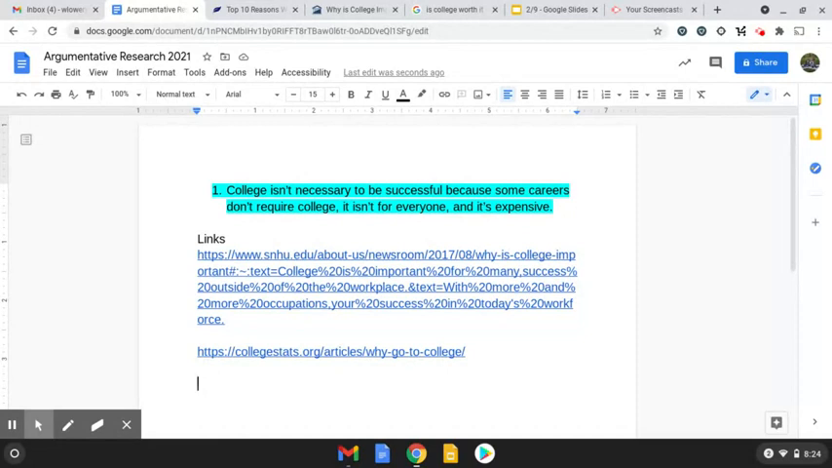So, quick little checklist. You want to have your claim today. You also want to have 3 to 5 links that you will go back to. And you will be going back to these links on Thursday. So if you don't have these by the time you get here on Thursday, you will be behind. Remember how I said each day there's a little bit to do.